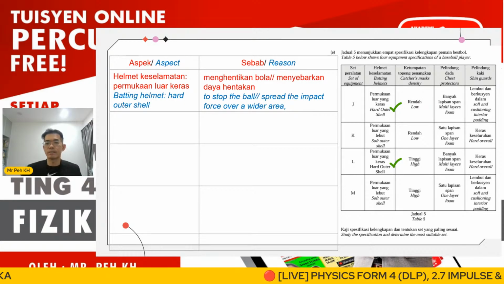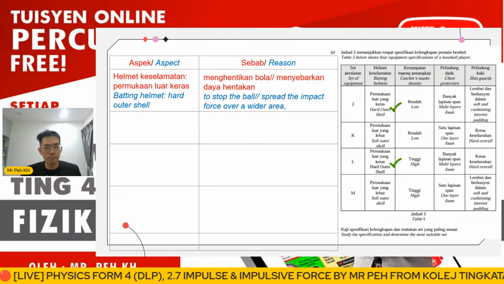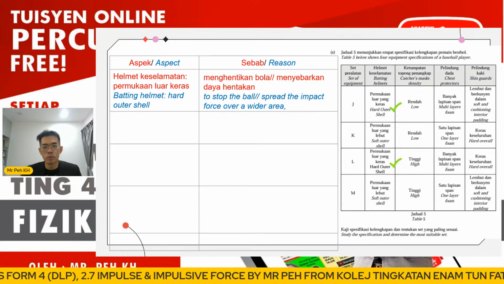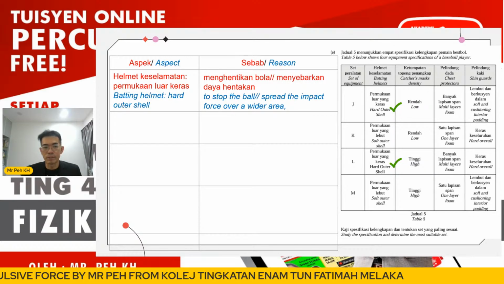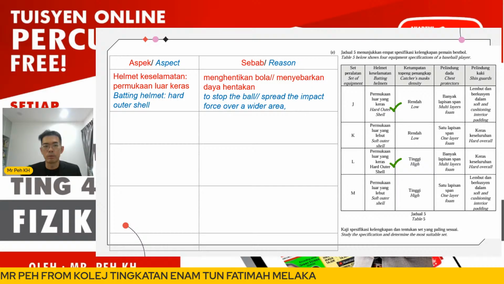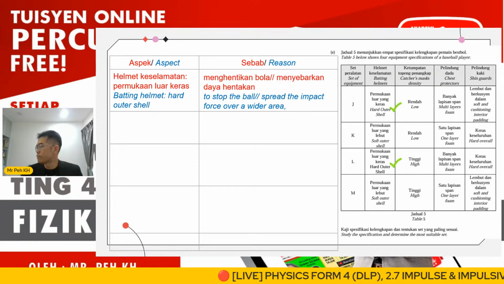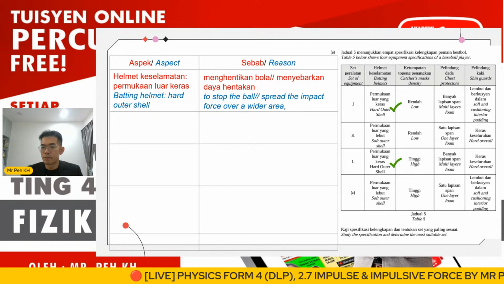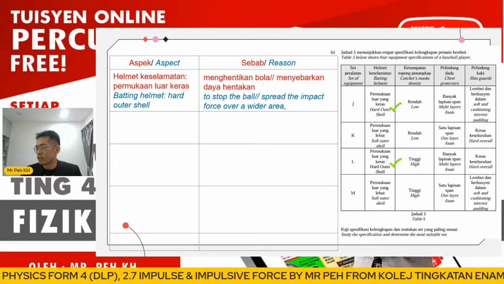If the question asks about the inner parts, you should choose soft material because you want to increase the time of impact so that the impulsive force will decrease. However, for the outer parts, we must use hard because we want to stop the ball first. If not, the force will penetrate into the head of the player. This will become dangerous. Okay, so let us check together.